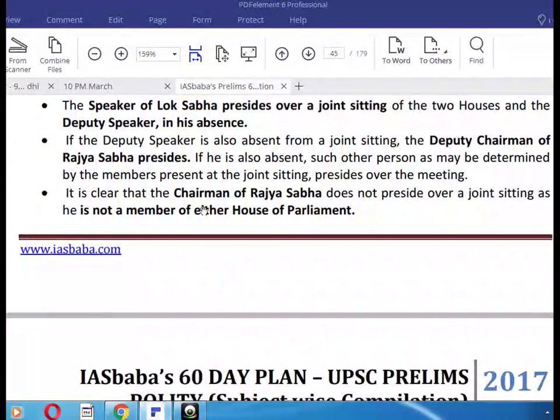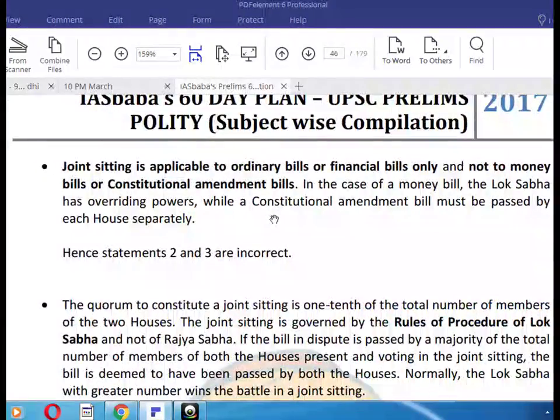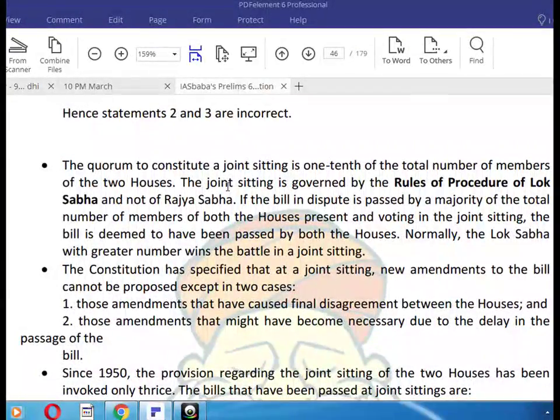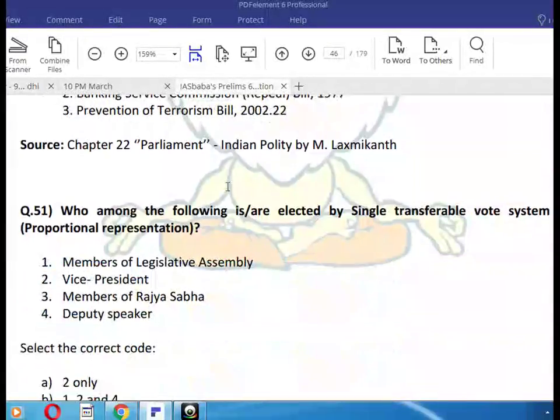It is clear that the Chairman of the Rajya Sabha does not preside over a joint sitting as he is not a member of either house of the Parliament. Joint sitting is applicable to ordinary bills or financial bills only, and not to money bills or constitutional amendment bills. Next question.